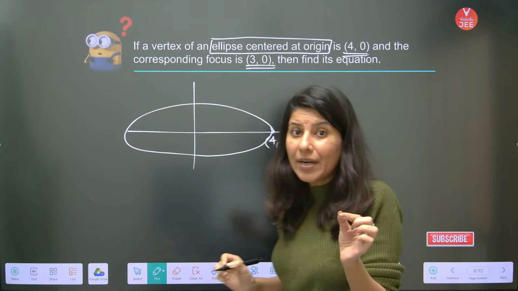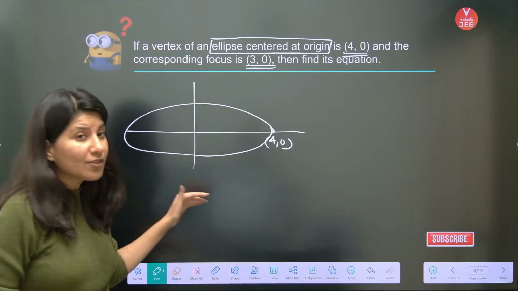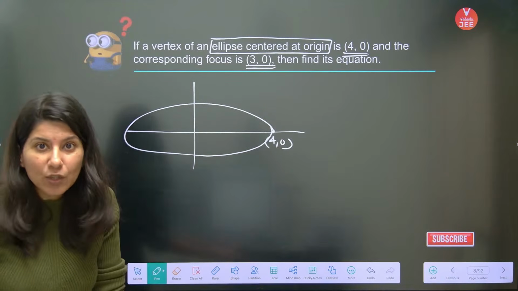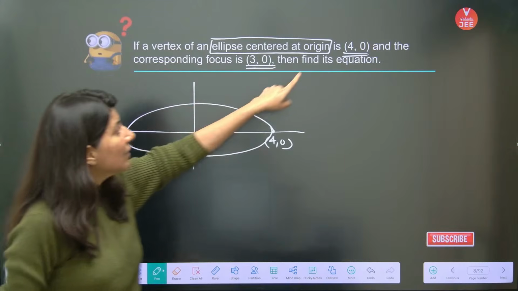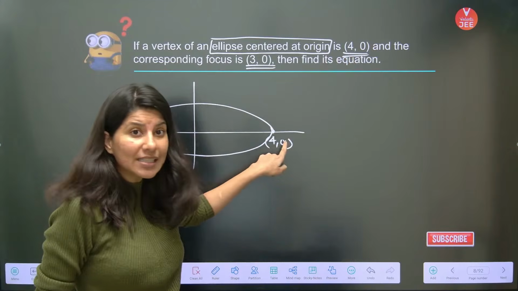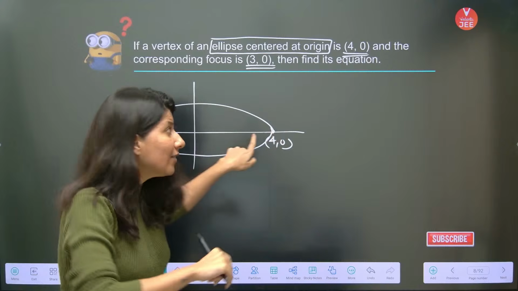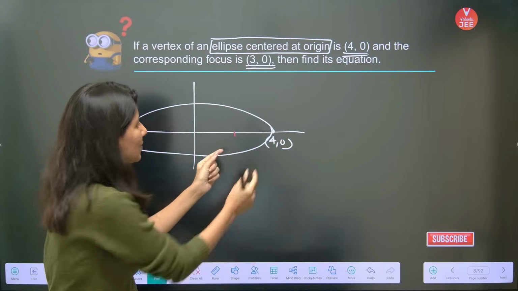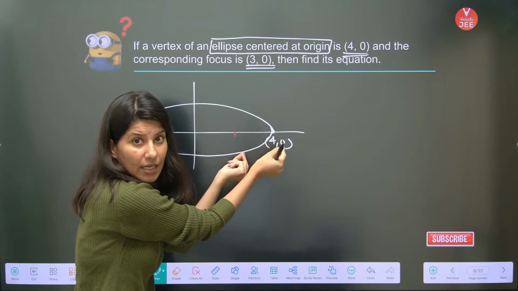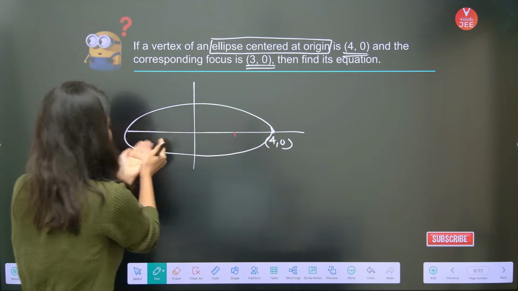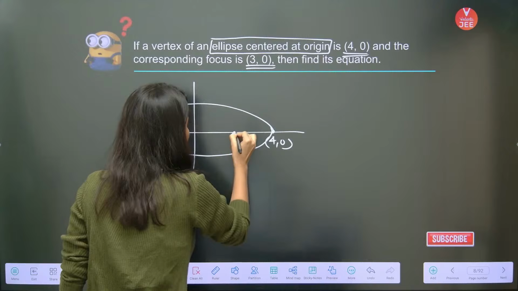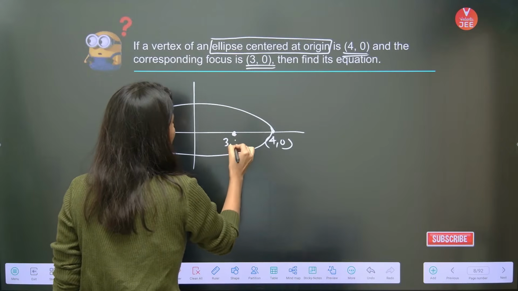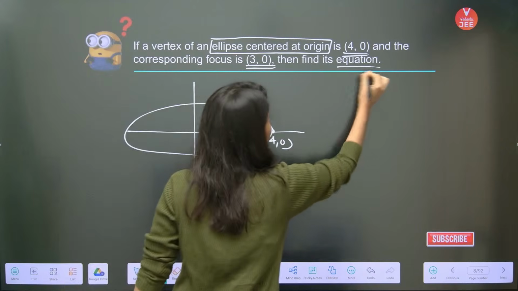Now understand, obviously, in case of an ellipse there will always be two vertices, but now they are giving only one vertex, (4, 0). The corresponding focus means vertex and focus always occur in pair: F1 V1, F2 V2, right? So the corresponding focus they are giving is (3, 0), and we need to find its equation.